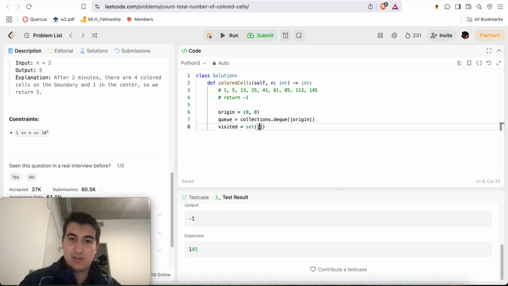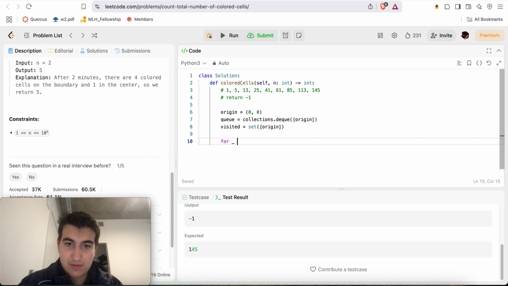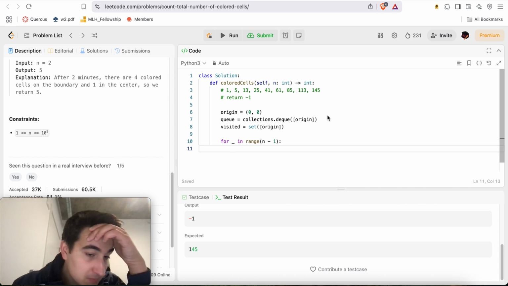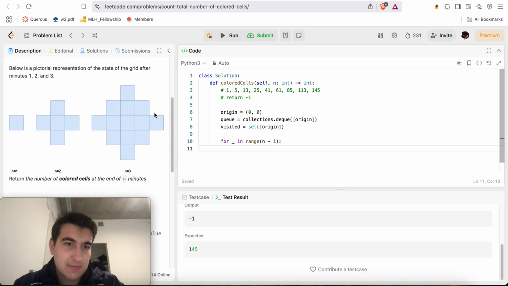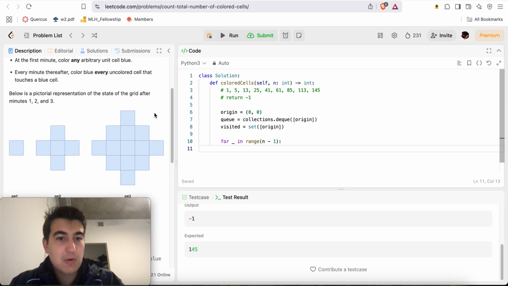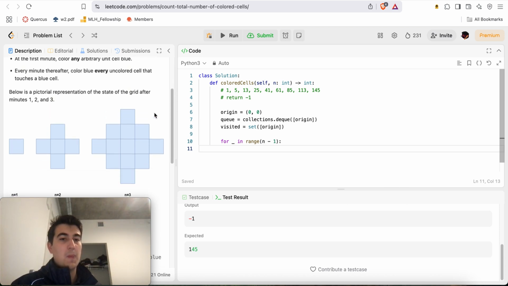Visited is equal to a set with the origin in it. Here we'll do for this in range n minus 1. There's another level of exploration, right? But really, oh wait, this is simpler than that, right?